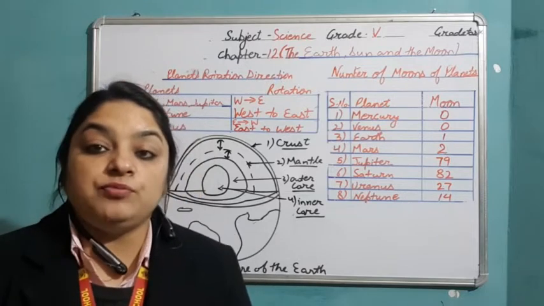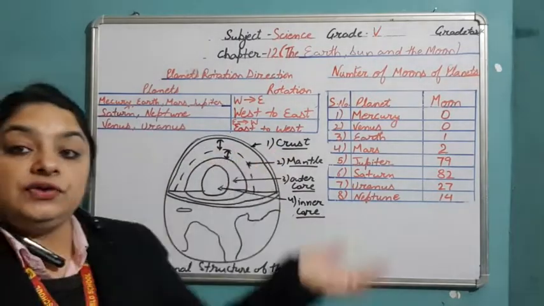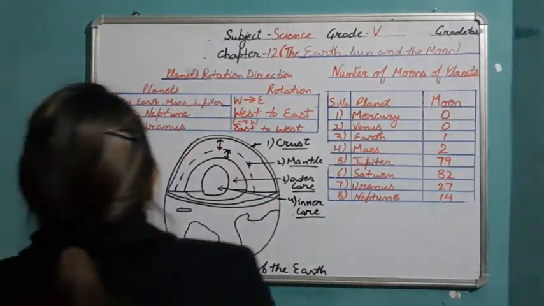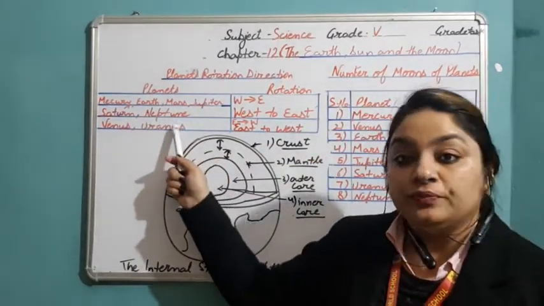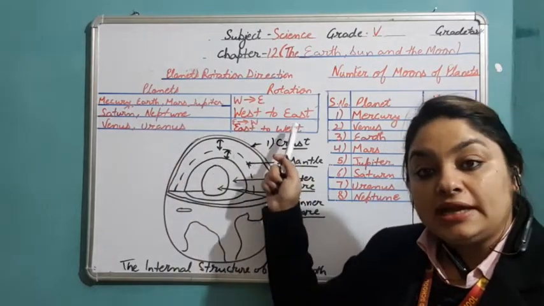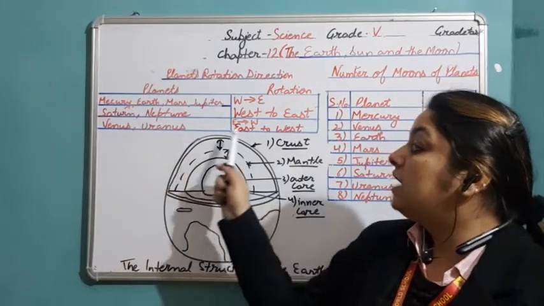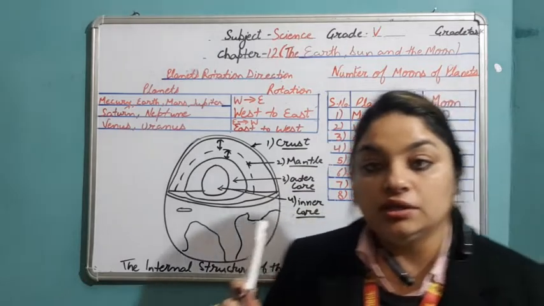All these planets rotate in different directions. For example, Mercury, Earth, Mars, Jupiter, Saturn and Neptune, these 6 planets move from west to east, and the remaining 2 planets, Venus and Uranus, move from east to west.